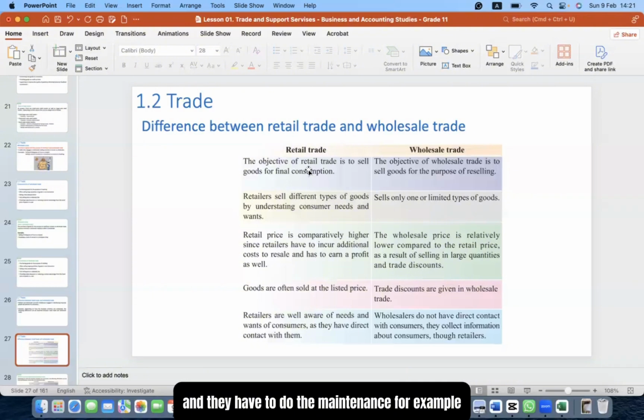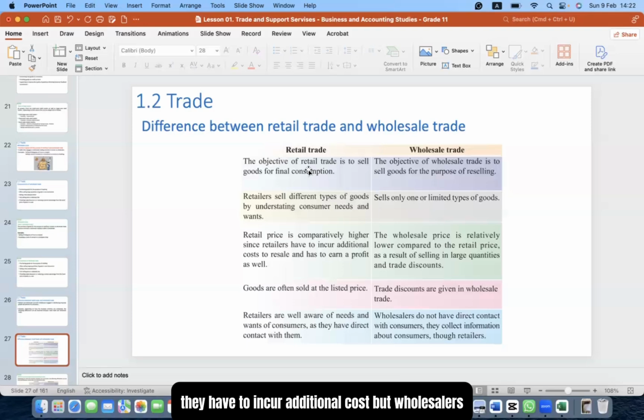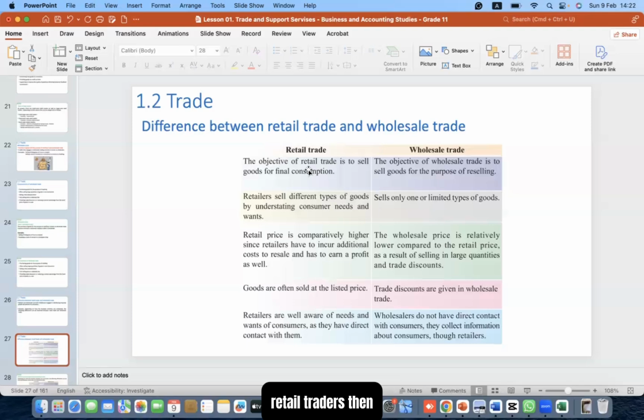And they have to do the maintenance. For example, if they are buying something like curd, then they have to shelf it in an air conditioned cooler fridge. Likewise, they have to incur additional costs. But wholesalers are not like that. They have the cost, but they're selling in large quantities. So they are keeping a small margin and just pushing the products to the retail traders.